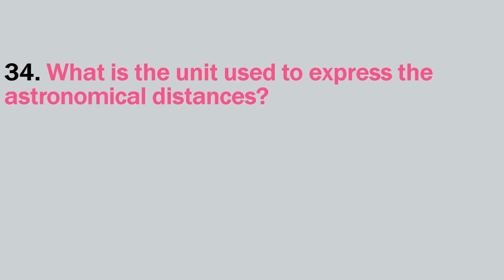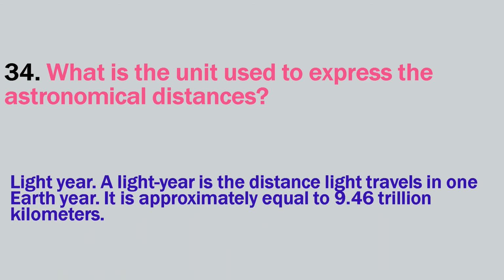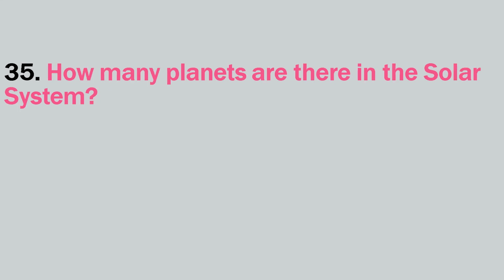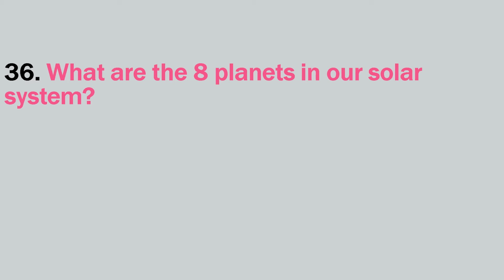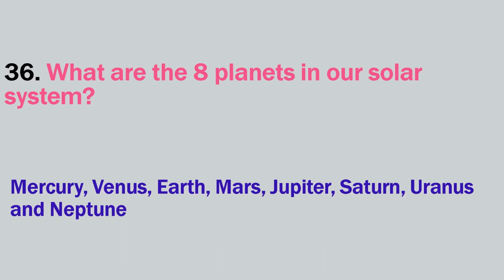What is the unit used to express the astronomical distances? Light year. A light year is the distance light travels in one Earth year. It is approximately equal to 9.46 trillion kilometers. How many planets are there in the solar system? 8. What are the 8 planets in our solar system? Mercury, Venus, Earth, Mars, Jupiter, Saturn, Uranus, and Neptune.